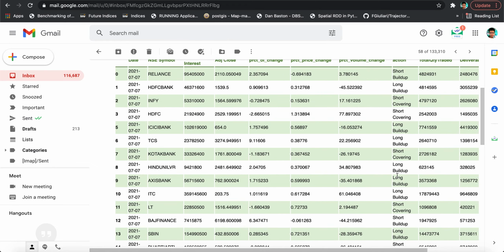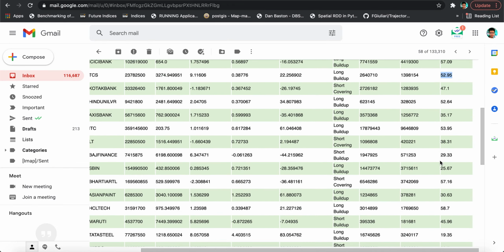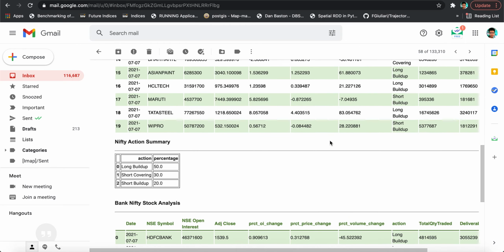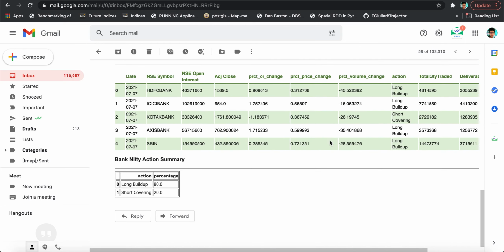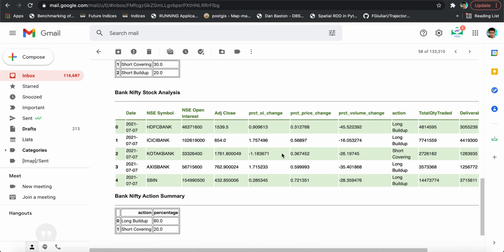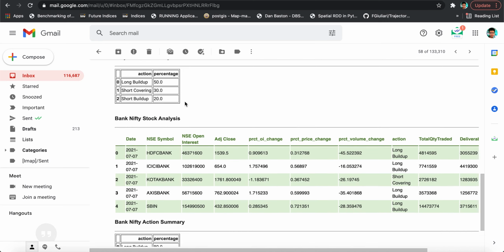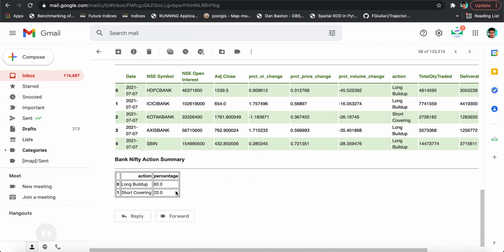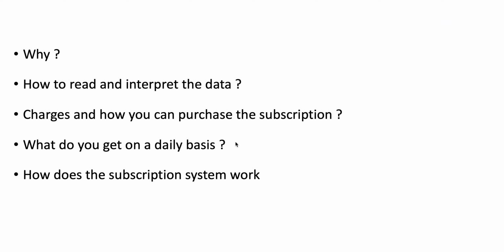So this is how you can make use of this. The delivery, the volume, the OI, and the price are all things you can use. This analysis you can do for the top 20 stocks in Nifty and the top 5 stocks in Bank Nifty, which is almost 90% of what Bank Nifty comprises of. At the end, you have a summary that 50% of the above stocks were having a long build-up, 30% had short covering, and 20% had short build-up. Similar analysis you can do for Bank Nifty. So this is the data, and let's go to our next point.